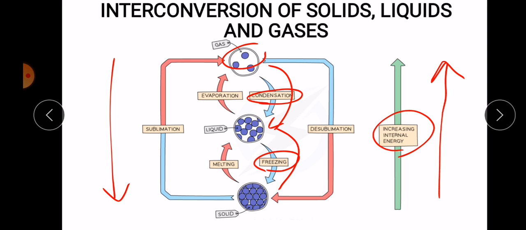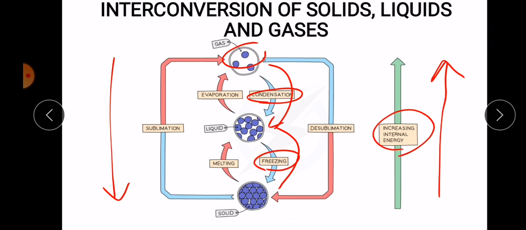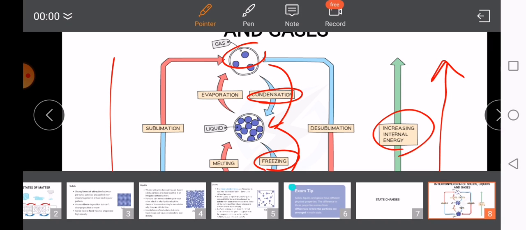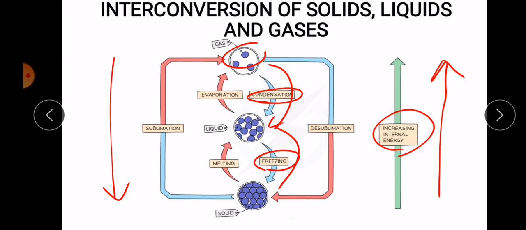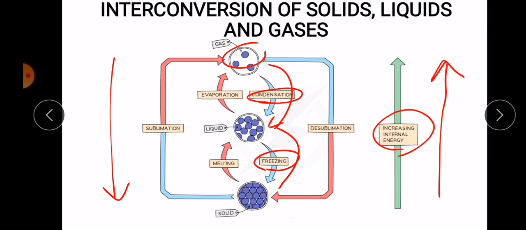Now there is a direct change from gases to solids, and that direct change is called desublimation. And from solids to gases, it's called sublimation. So we can call it desublimation, or we could call it reverse sublimation.